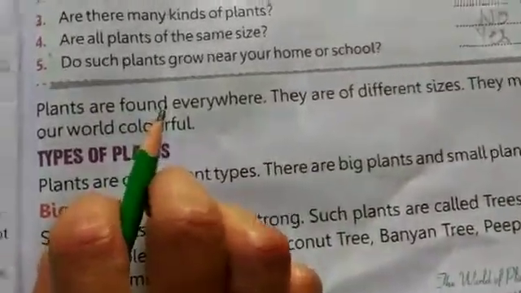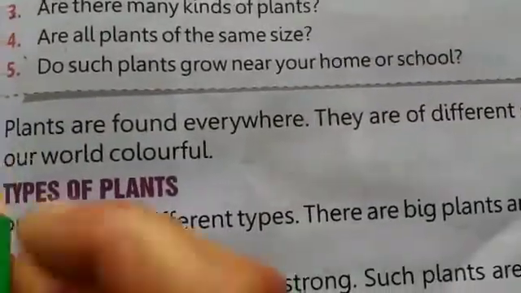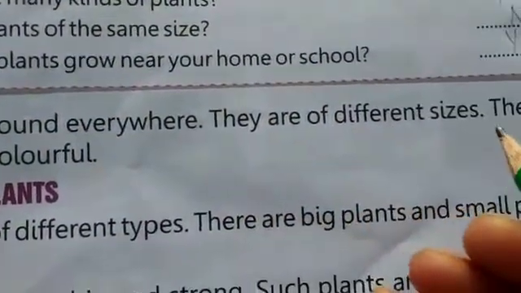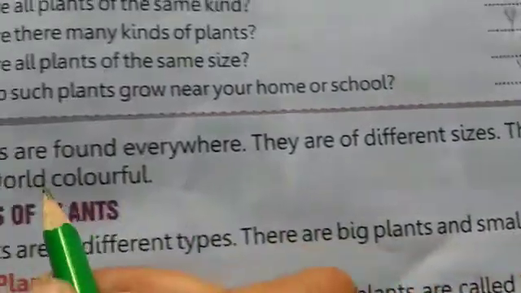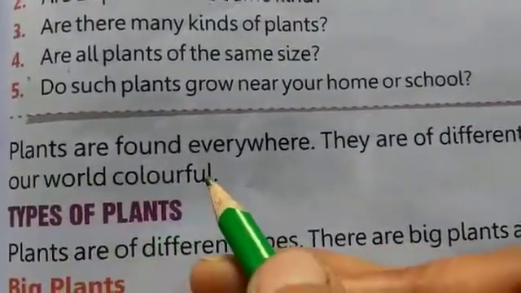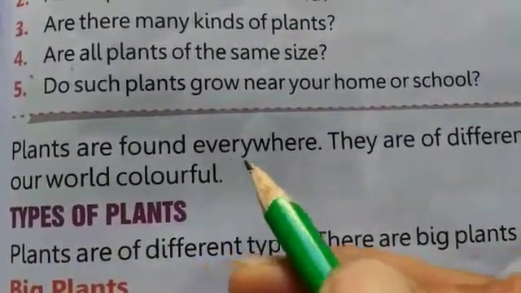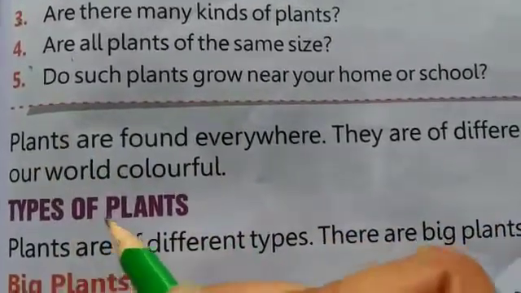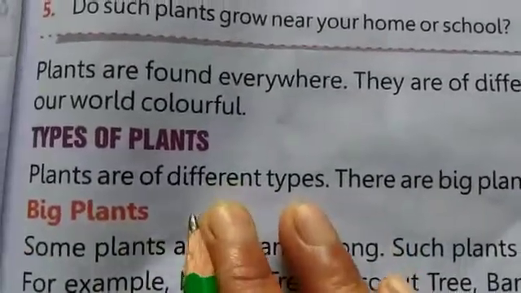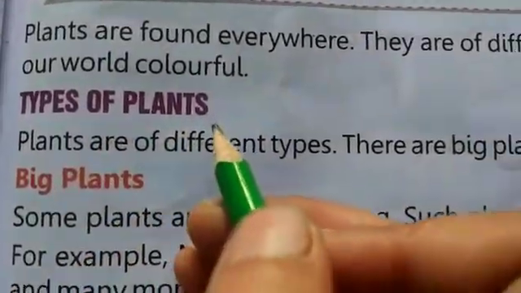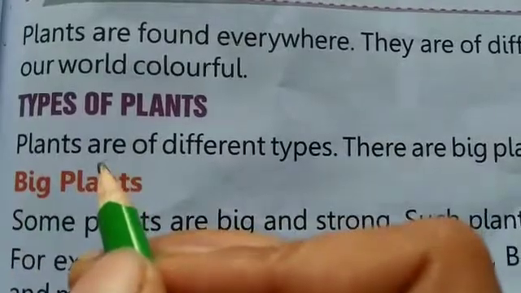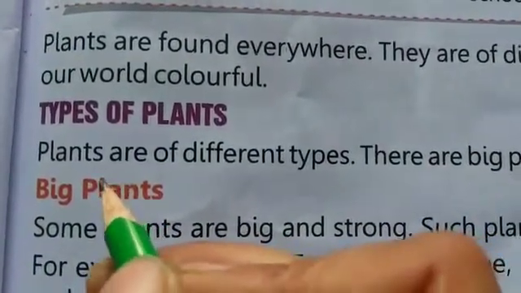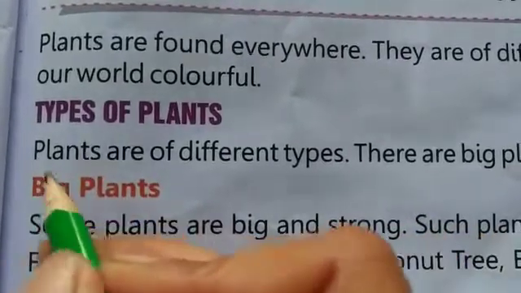Listen carefully and watch. Plants are found everywhere. They are of different sizes. They make our world colorful. Our world is looking beautiful with the help of plants. First in this chapter we read about the types of plants, their characteristics, and the categories of plants we will discuss.